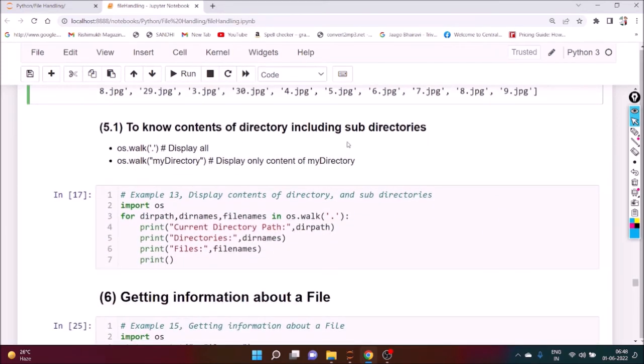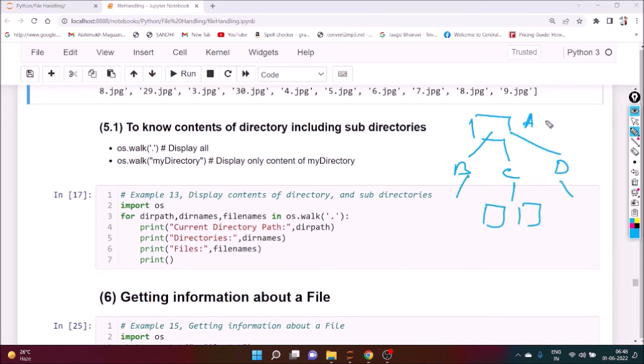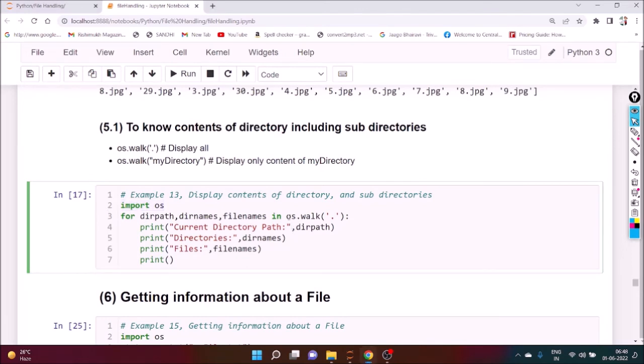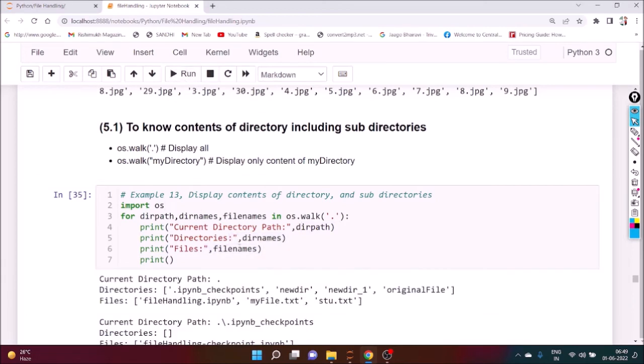Next, to know the content of the directory including subdirectories, we need to know everything. We need to know inside directory A how many directories are there, say B, C, D, and inside C or B or D, how many directories or files are there. So to know everything, we have to write a program this way. We import the os package, and from the working directory we need the directory path, directory names and file names, and we print them. If you execute it, we can get the list.